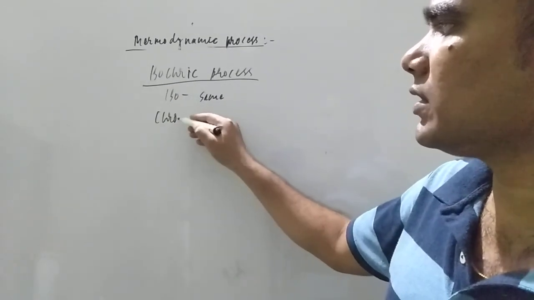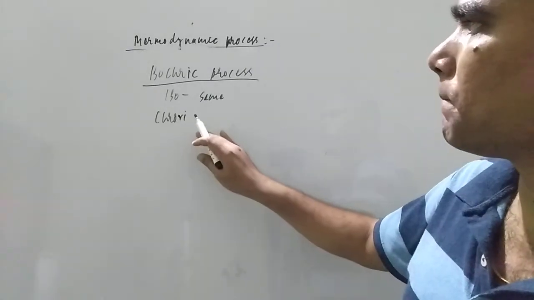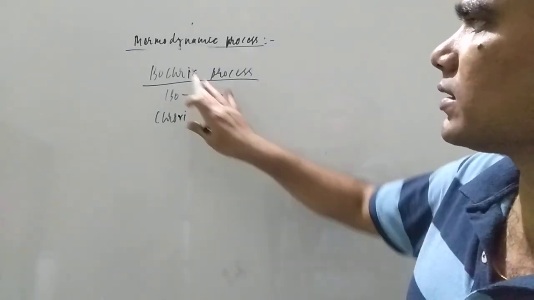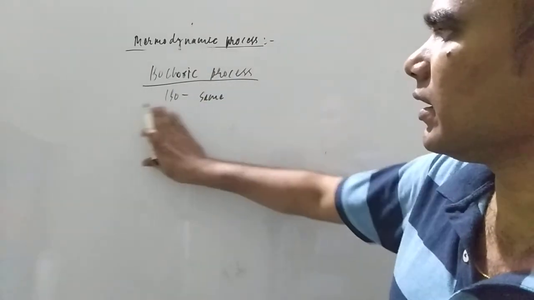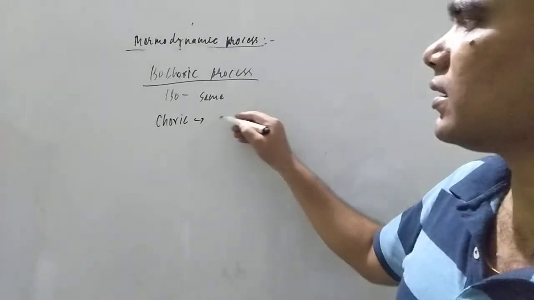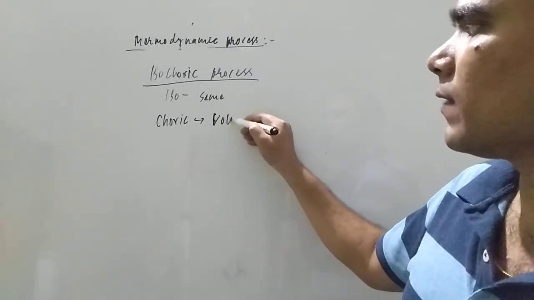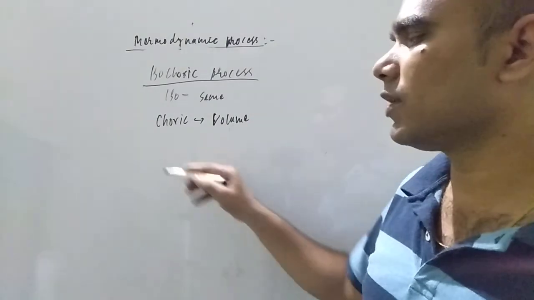Choric means volume. So if volume is constant, student, that will be the isochoric process.